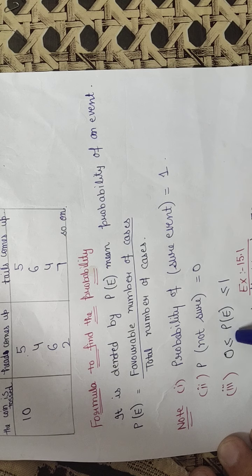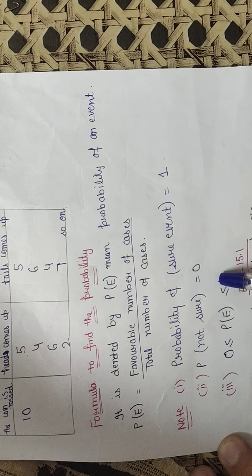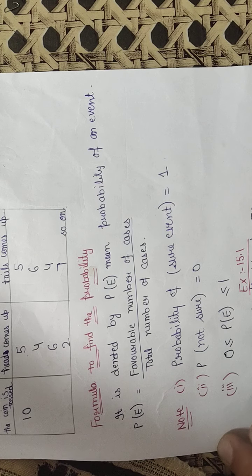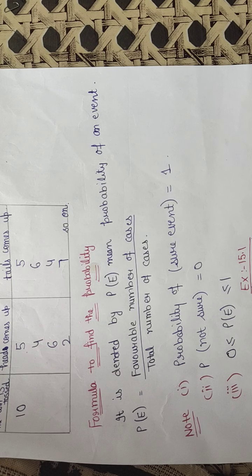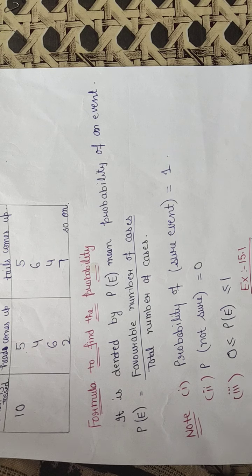Similarly, the probability of any event always lies between 0 and 1. 0 is the lower limit and 1 is the upper limit. That means your answer should always lie between 0 and 1. If your answer is greater than 1, then your answer will be wrong, because the probability of any event is always less than or equal to 1.